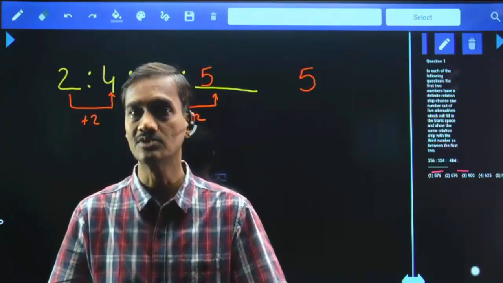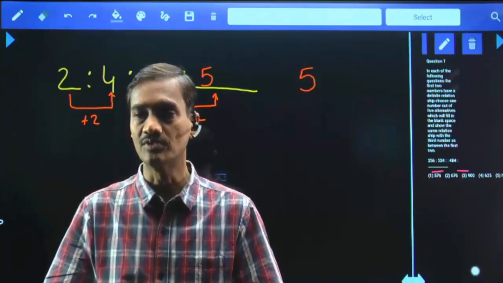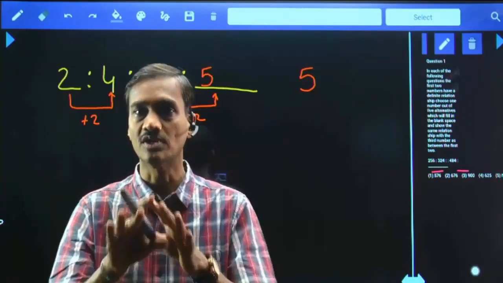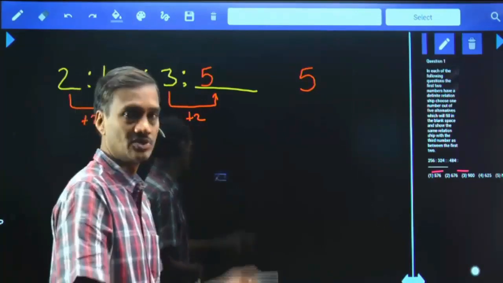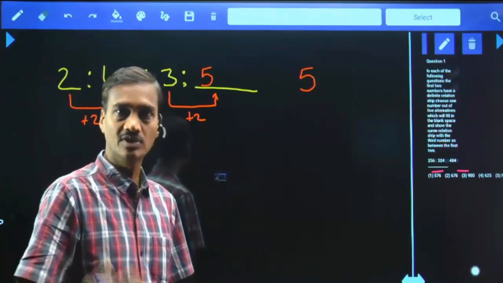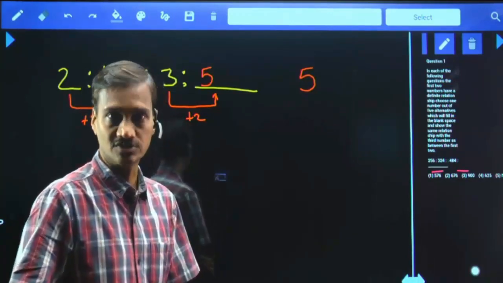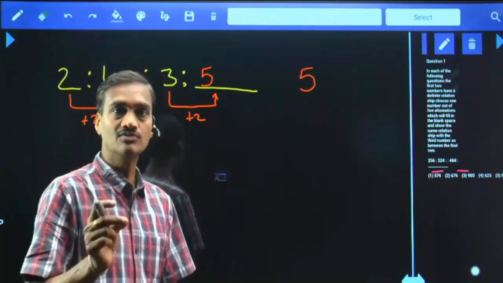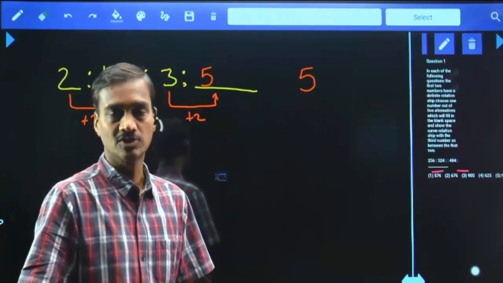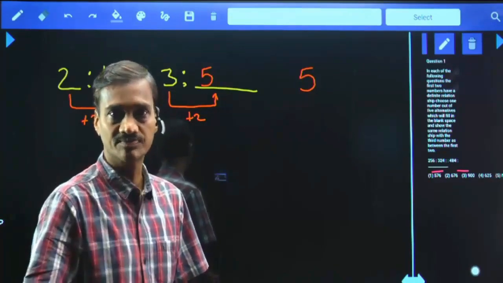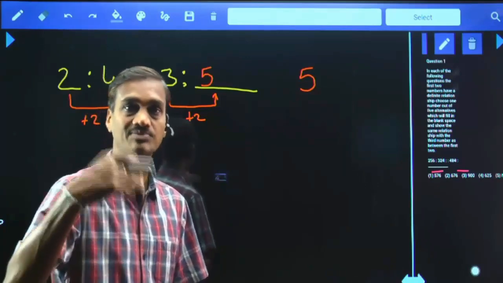Okay, what do you mean by none of these? None of these means there is no answer among the choices. Isn't it? In order to confirm this, you have to prove 1, 2, 3, 4 are not the answers. Hence, 5 is one of the answers. Now check out whether 5 is there or not. If there is 5, you will happily opt for 5. If 5 is not there, then what is another way of getting the answer? What can you infer from this? This question is not based on the difference. If 5 is there, it is based on the difference concept. If 5 is not there, then it is based on something else.